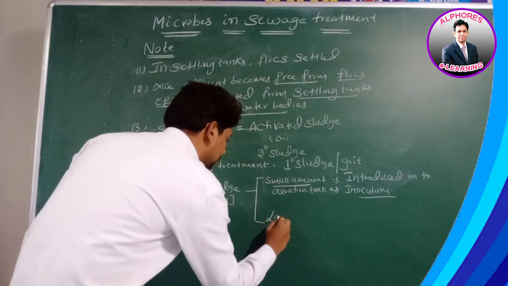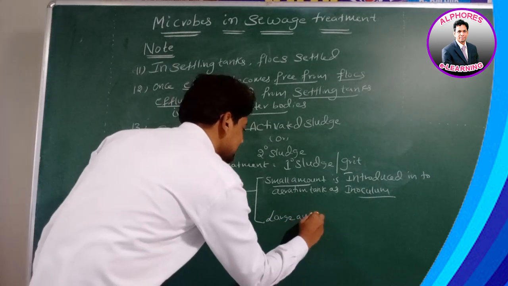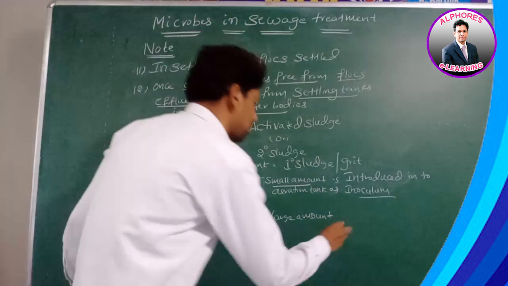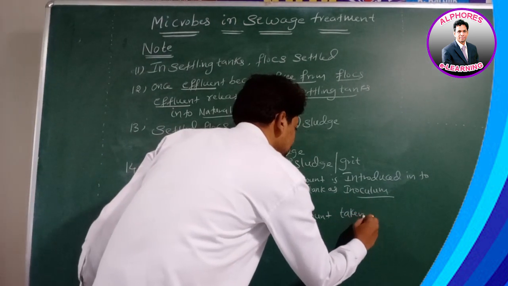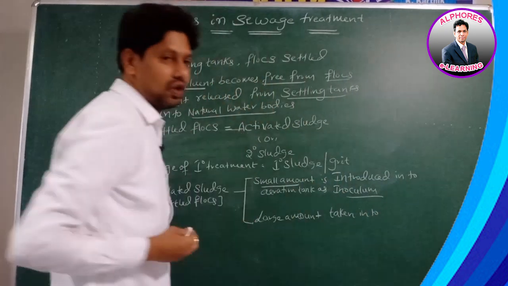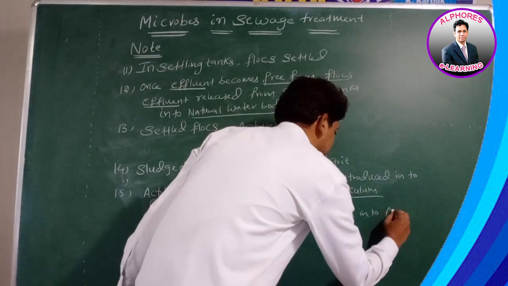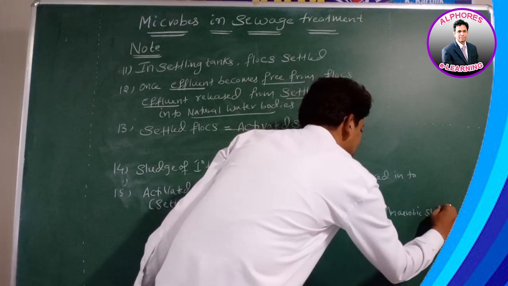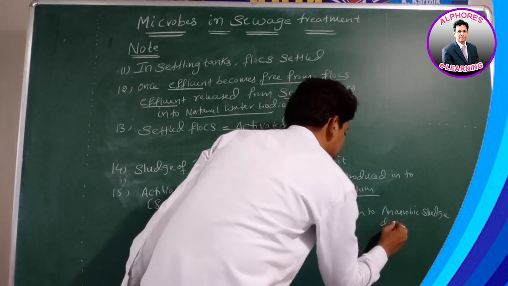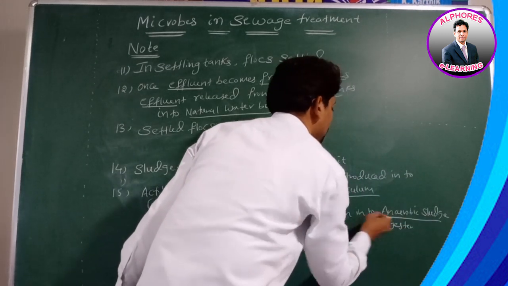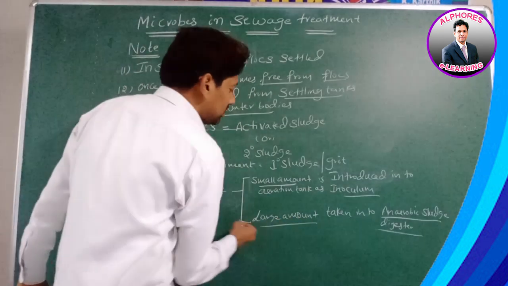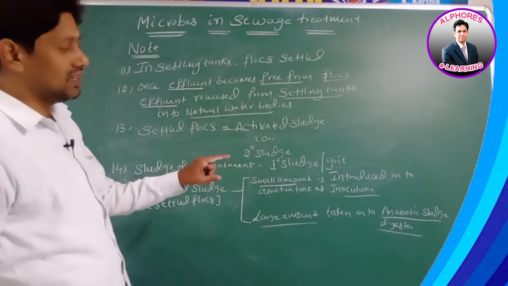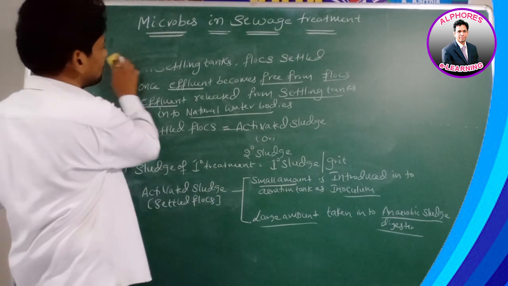Whereas a large amount, still it is having a large amount of activated sludge. This large amount is taken into what? Anaerobic sludge digester. Large amount is taken into the anaerobic sludge digester, whereas a small amount is introduced into the aeration tank as an inoculum, right?